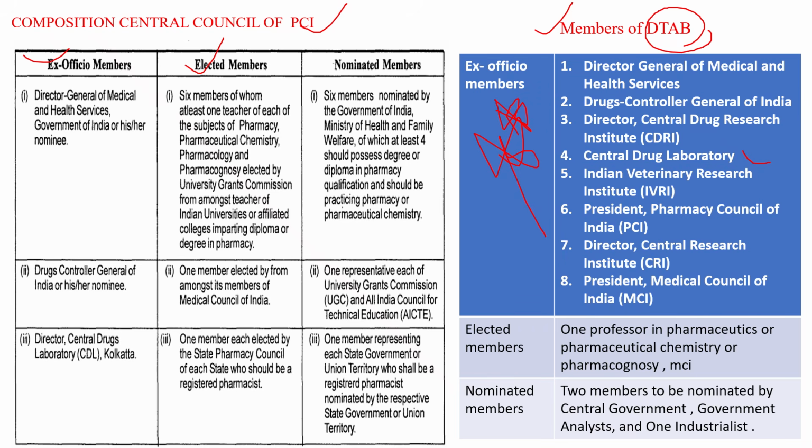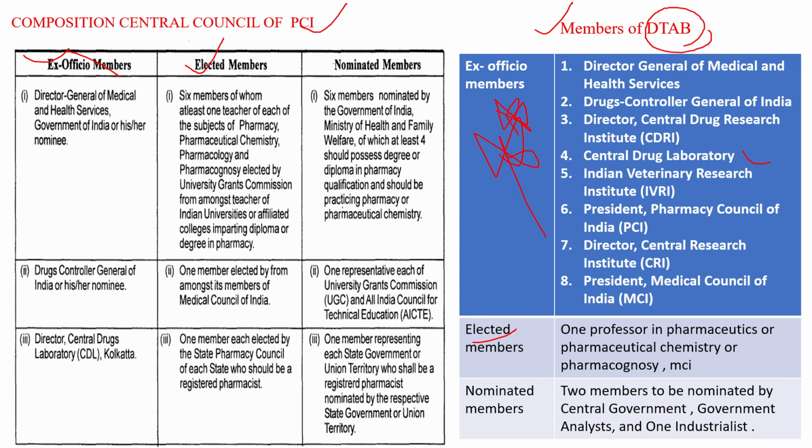Drug Technical Advisory Board. And now the elected members. Elected members: one professor each from pharmaceutics, pharmaceutical chemistry, pharmacognosy or pharmacology, so one member from each different subject, as well as nominated members. So please try to remember at least the ex officio members of both PCI as well as DTAB. At least one question, either from DTAB or PCI, they can ask on the ex officio members of DTAB as well as PCI.